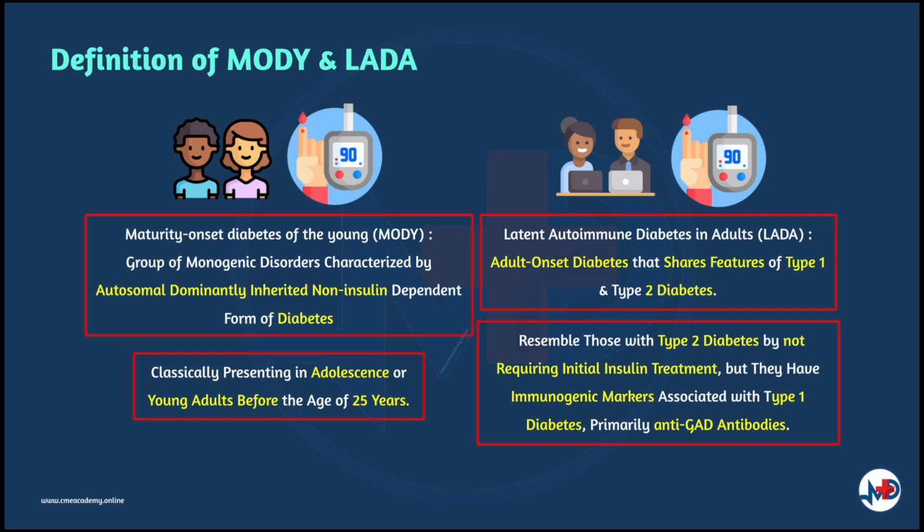LADA, on the other hand, is adult onset diabetes, which has features similar to both type 1 and type 2 diabetes mellitus. LADA resembles type 2 diabetes mellitus in the sense that they do not require initial insulin treatment, but they do have immunogenic markers associated with type 1 diabetes, primarily the anti-GAD antibodies.